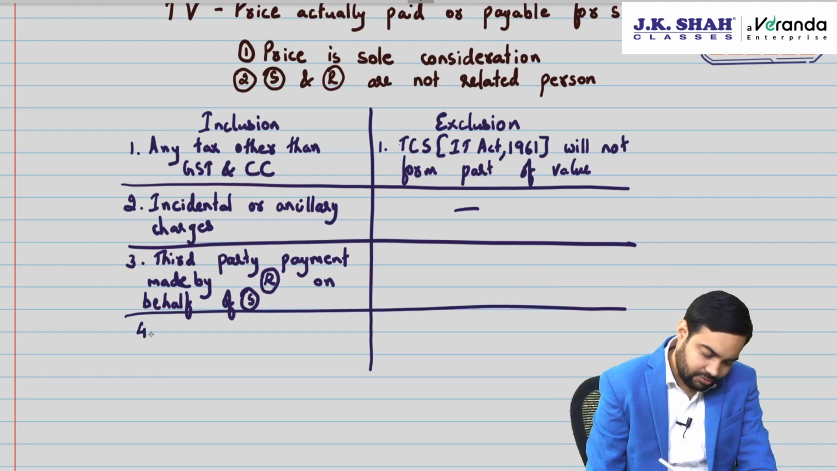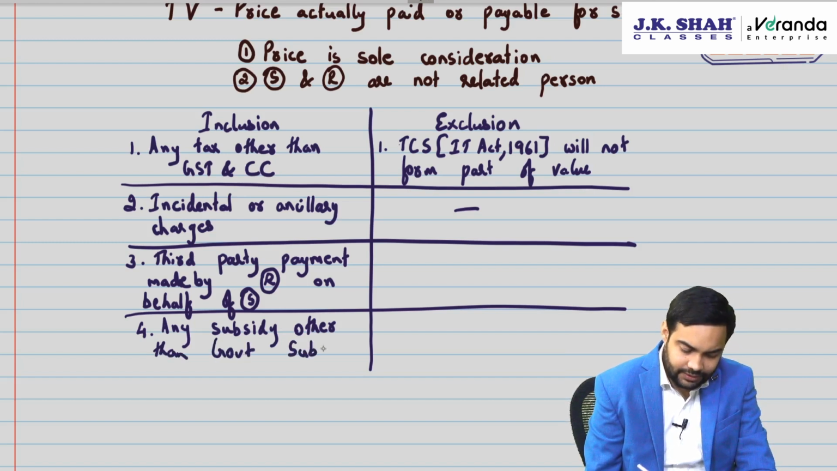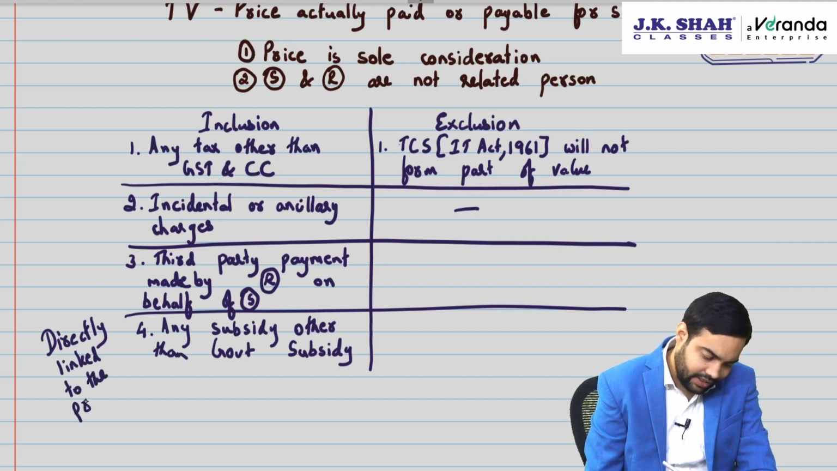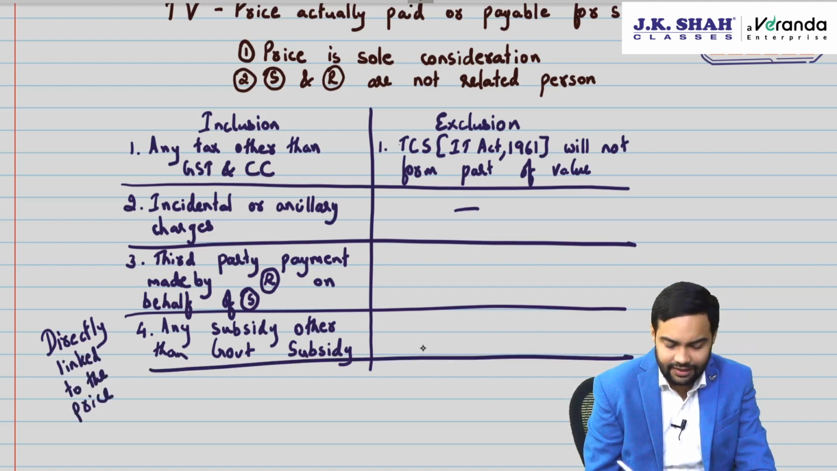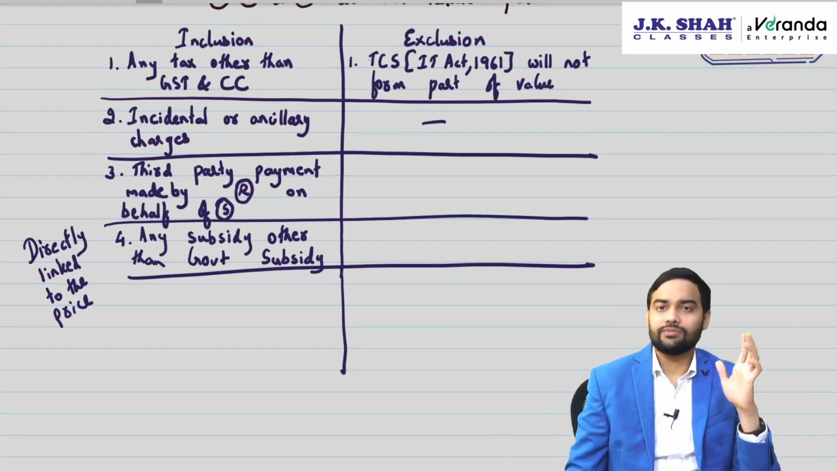Then the law talks about any subsidy other than government subsidy. So government subsidy is excluded, but be careful, the subsidy which we are talking about should be directly linked to the price. Only when it is directly linked to the price, only then it will be liable. What do you mean by directly linked to the price? There is a direct relation between the price of the goods or services being charged and the subsidy which is being given.